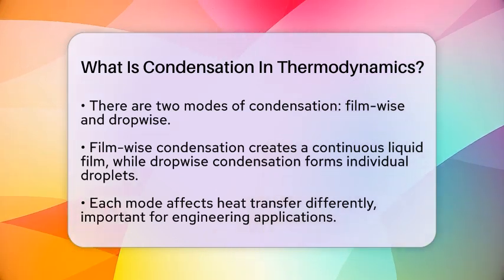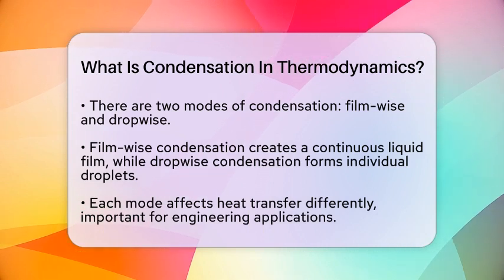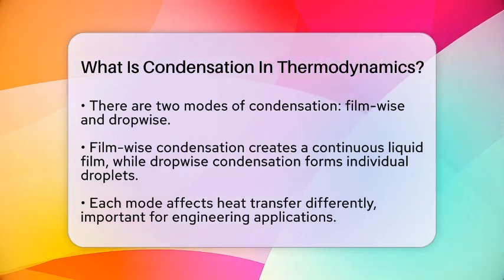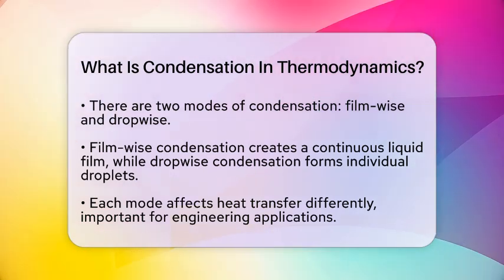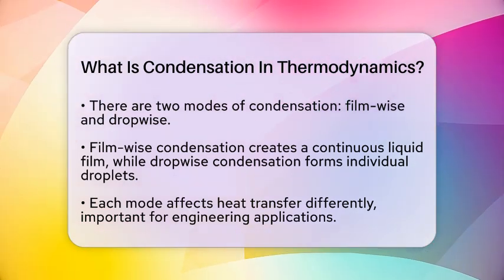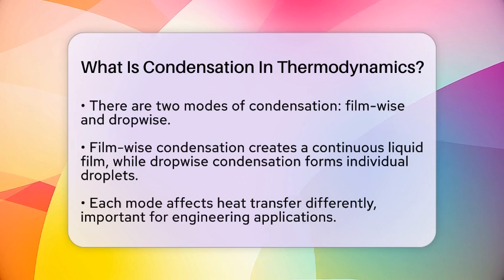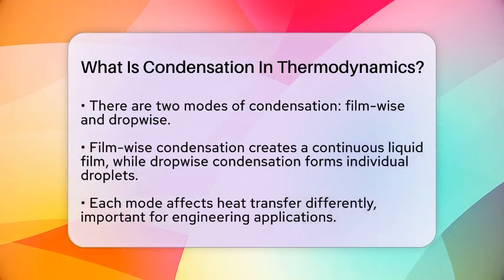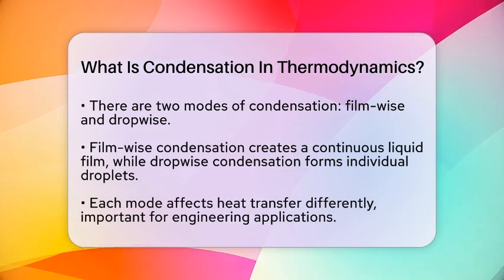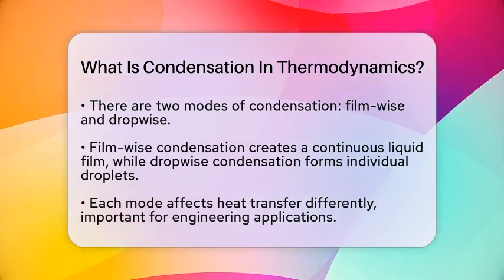There are two primary modes of condensation, filmwise and dropwise. In filmwise condensation, vapor forms a continuous liquid film on a surface. In dropwise condensation, droplets form and fall off the surface. Each mode has different effects on heat transfer, which is important in engineering applications.